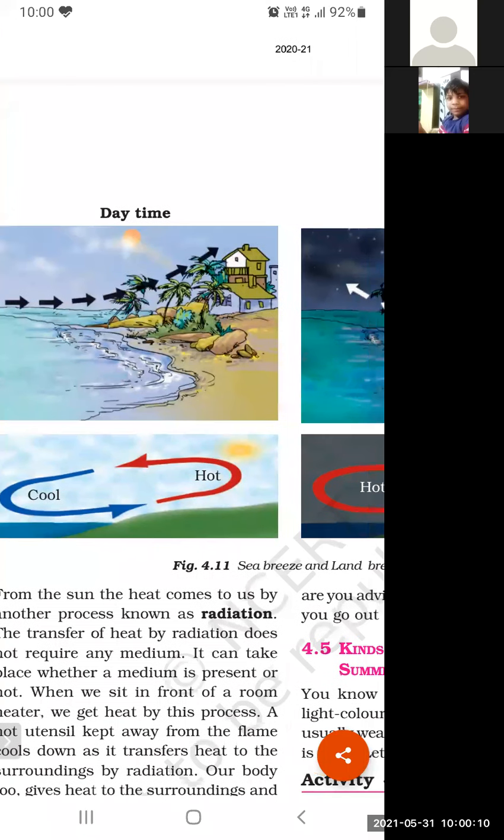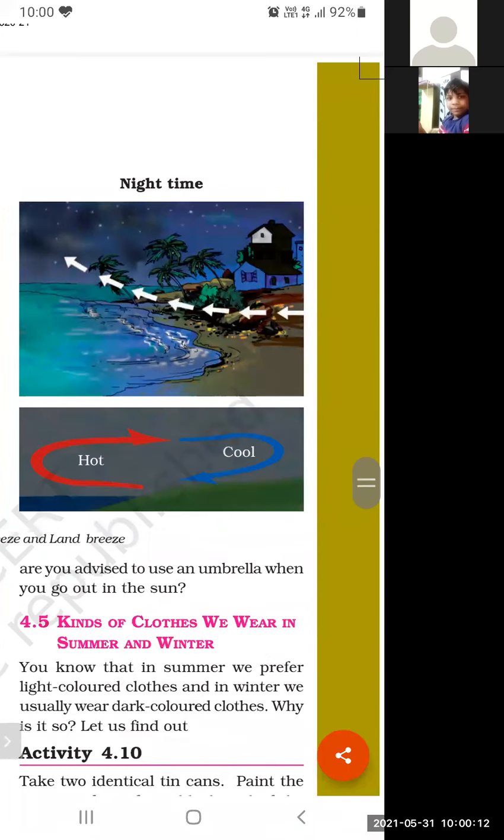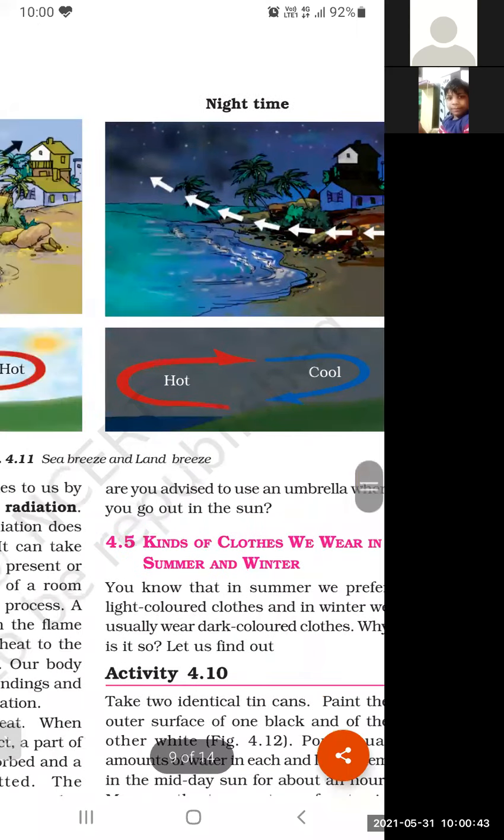And the second one, land breeze, will happen at night. At night, we have stars, beautiful stars in the sky, and darkness. You can draw the moon also, but do not draw the sun at all, because at night there is no sun. Most of the part of the earth during the night time has no sun. So the air is moving from land towards the sea. That is why it is known as land breeze. So these two diagrams you have to draw along with the definitions of sea breeze and land breeze.